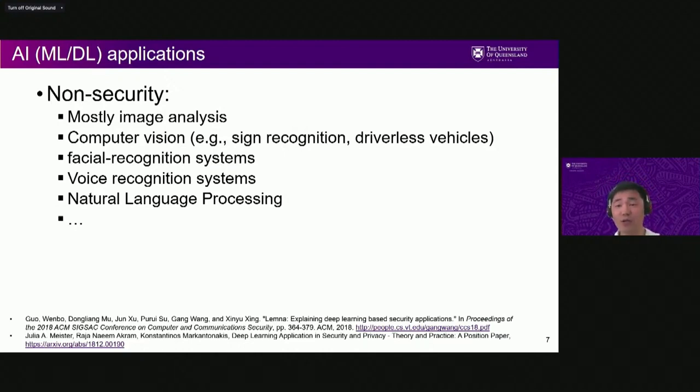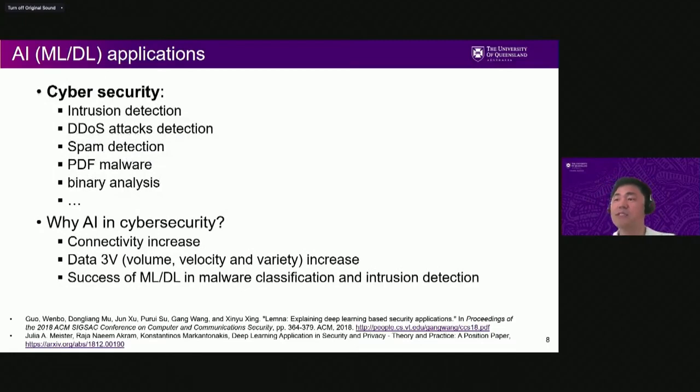If we use a recurrent neural network, it's very effective and efficient to recognize voices as well. And that can also be used for natural language processing, and maybe even in more advanced applications. Then how about the security applications?